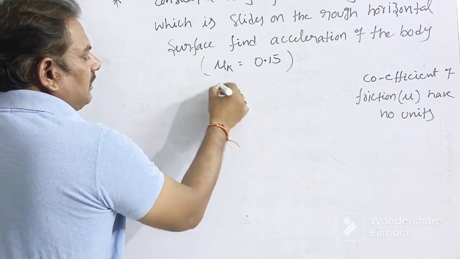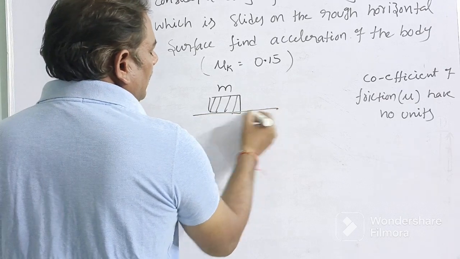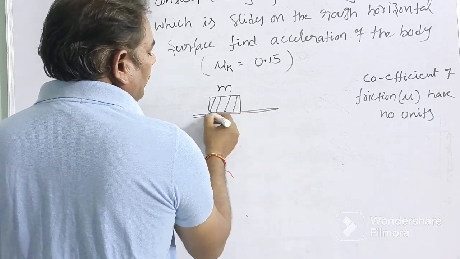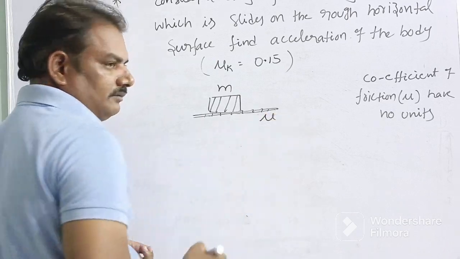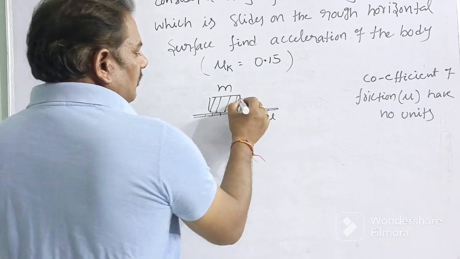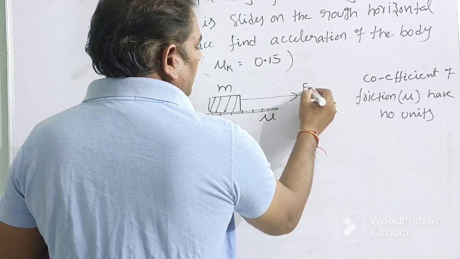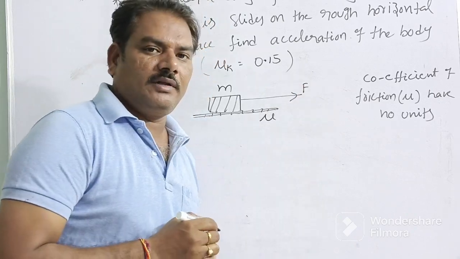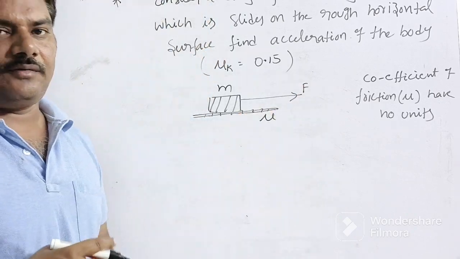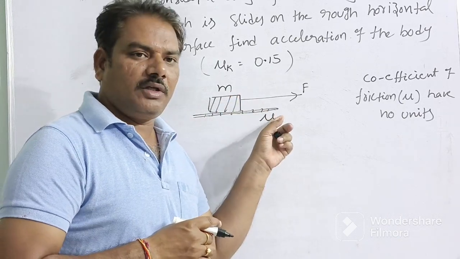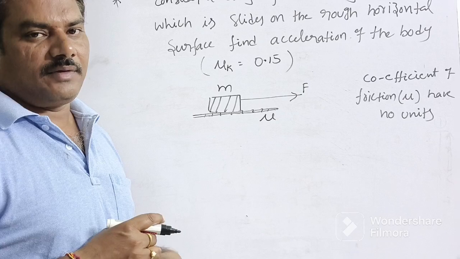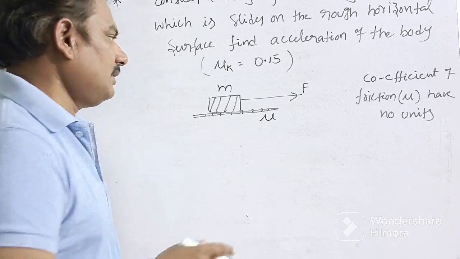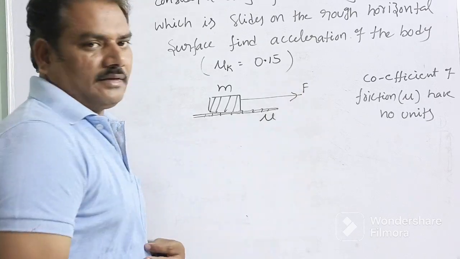So in this case, suppose this is the body. Now the body of mass m slides on the rough surface, and the rough surface has a mu value. Now an external force F is applied on the body of mass m, and mu is the coefficient of friction of that surface. So what is the acceleration?